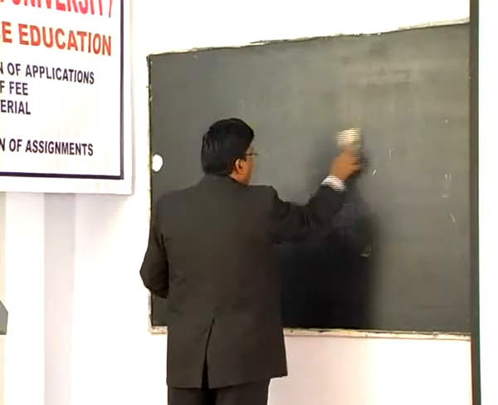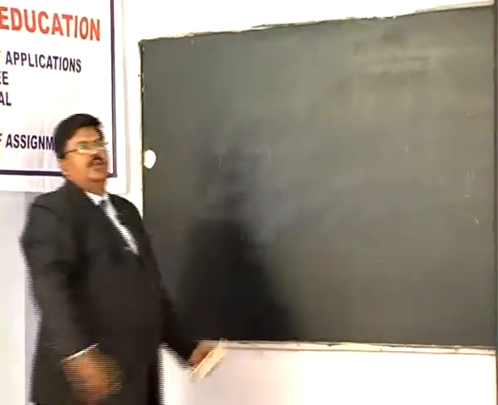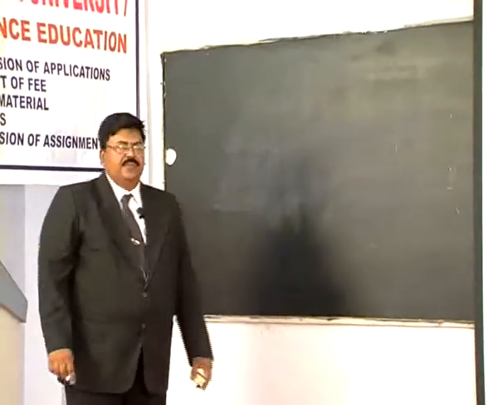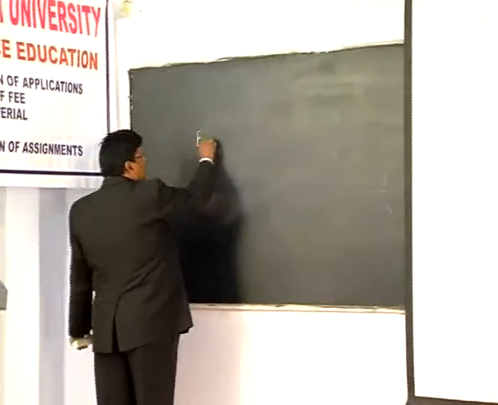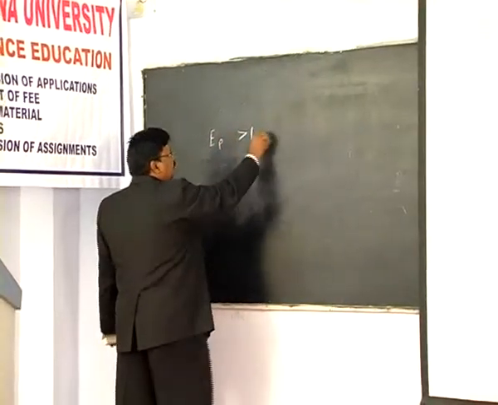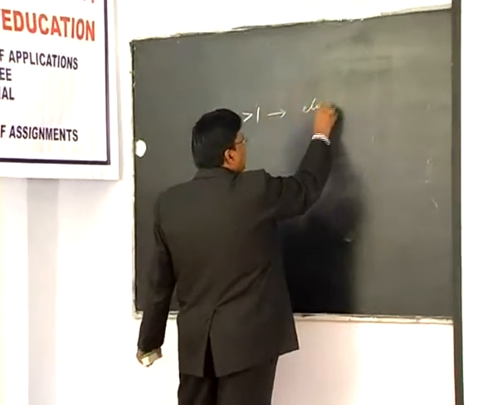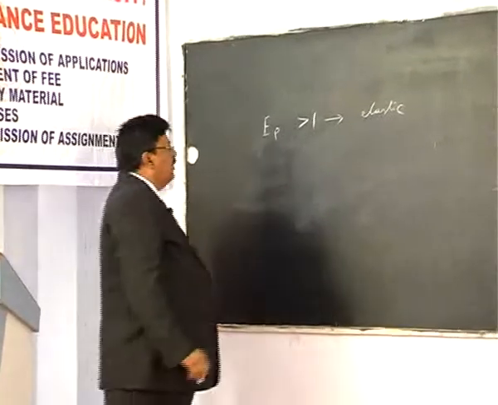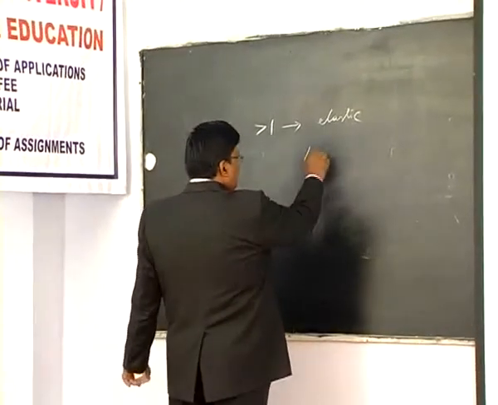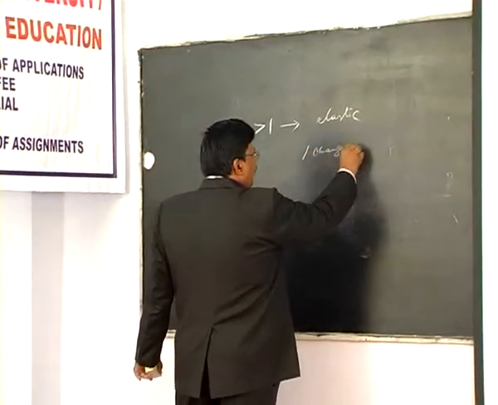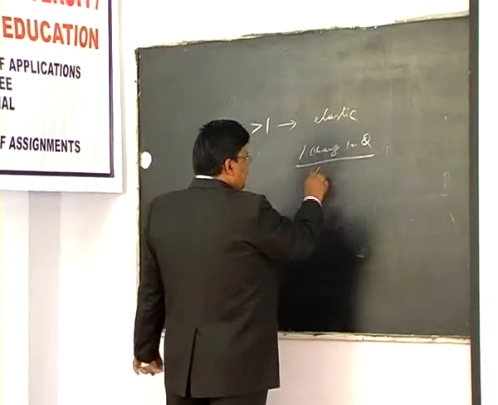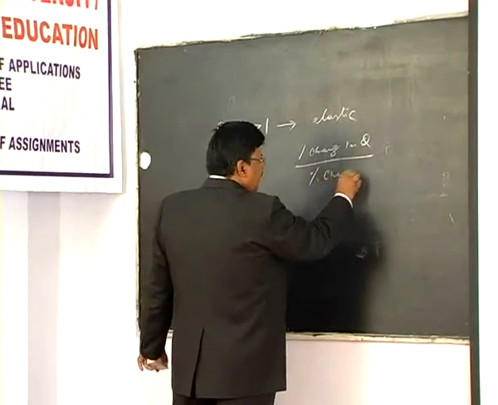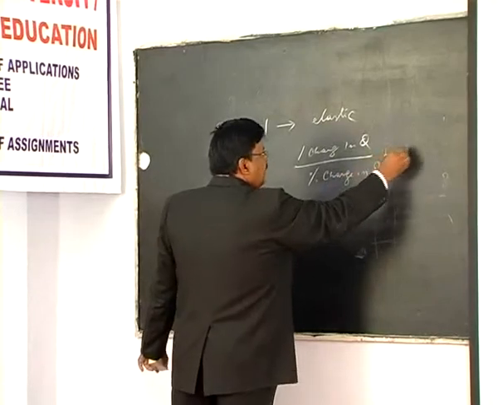Now depending on the value of coefficient, you may divide elasticity into 5 types. One is if the value of coefficient is greater than 1, then demand is said to be elastic. Suppose percentage change in quantity by percentage change in price gives a result greater than 1.